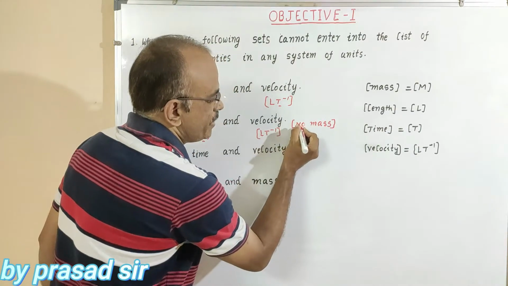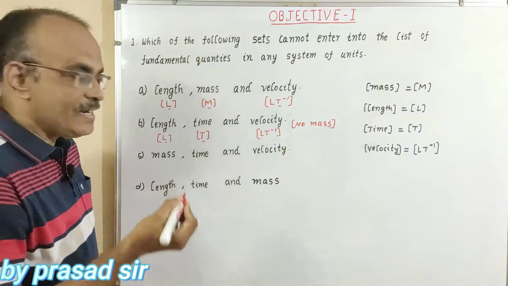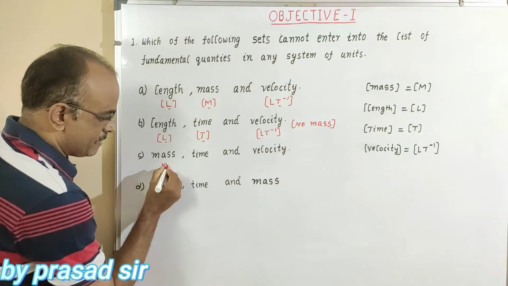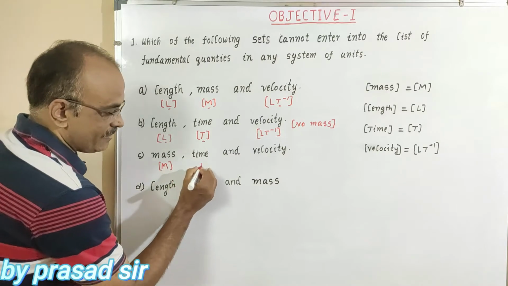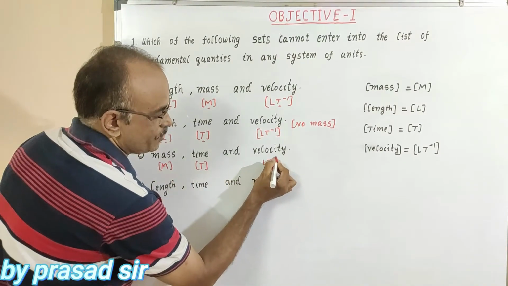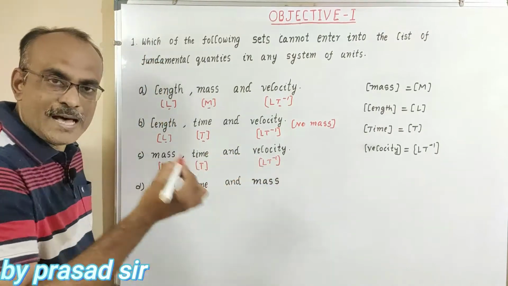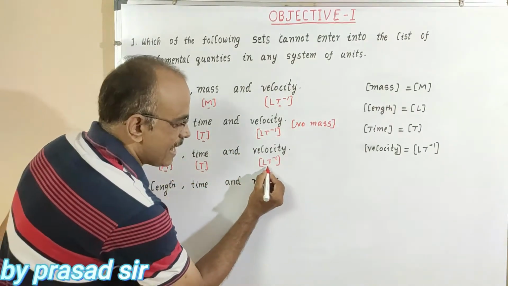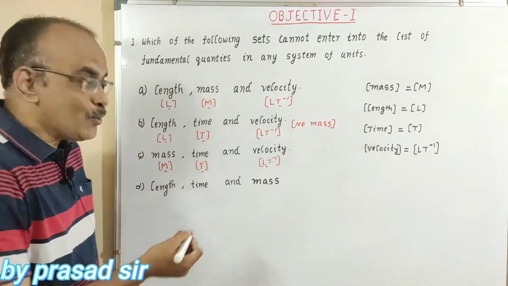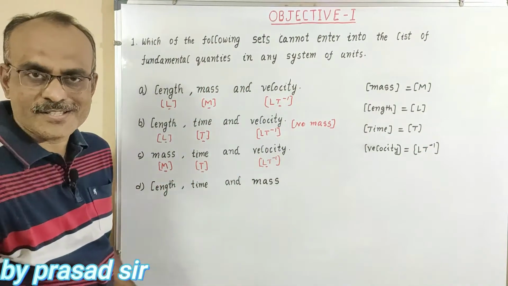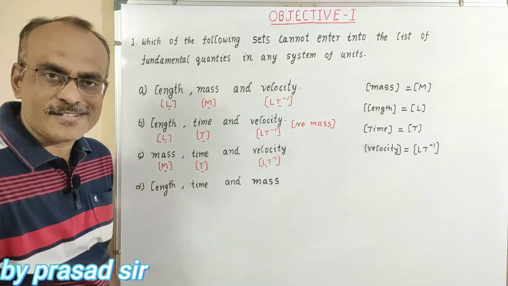Remember, this is very important. Next, in option C, here I will write mass, here time, here LT to the power of minus 1. Observe this one. Mass is there, time is there, and length is also there. So it also comes under the list of fundamental quantities, so it is also not the answer.